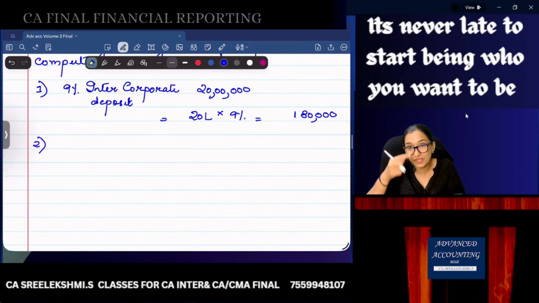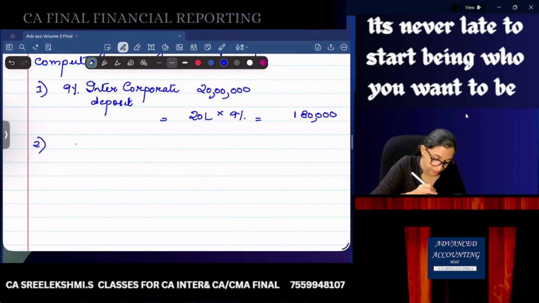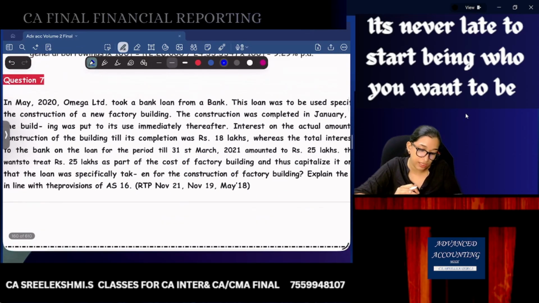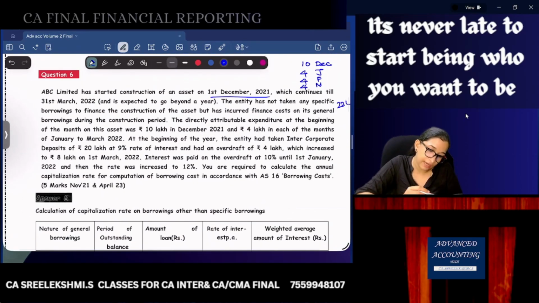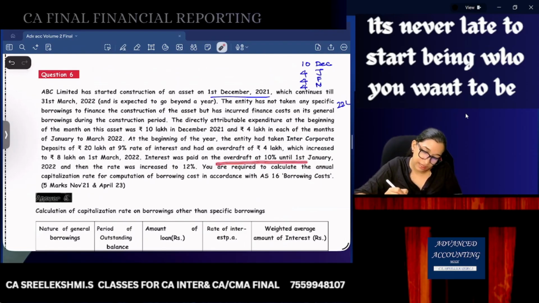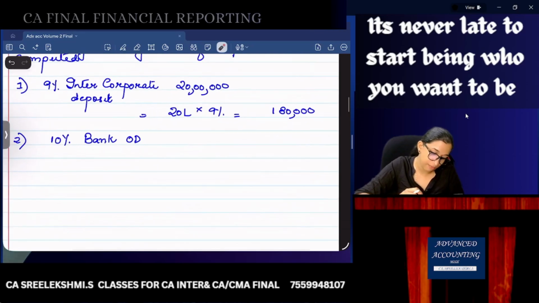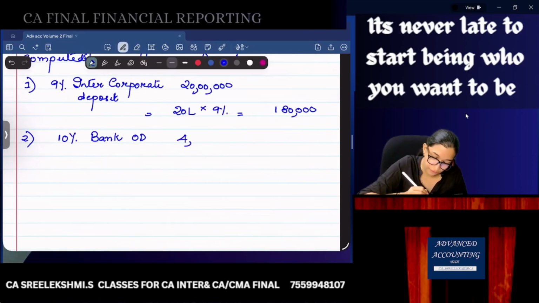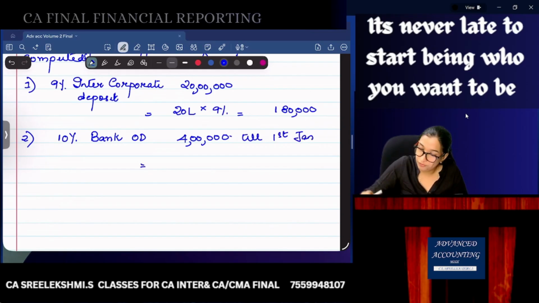Then from 1st April onwards, there is a bank OD. So it was 10% bank OD, 10% interest. Check the question. 10% interest until 1st January. So it is 10% bank OD, 4 lakhs till 1st January. So 4 lakhs into 10% until 1st January means 9 months, 3 months out. So 30,000 is the interest.